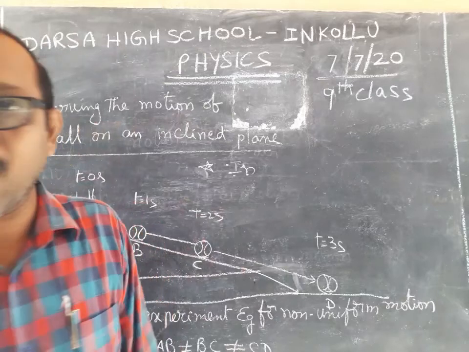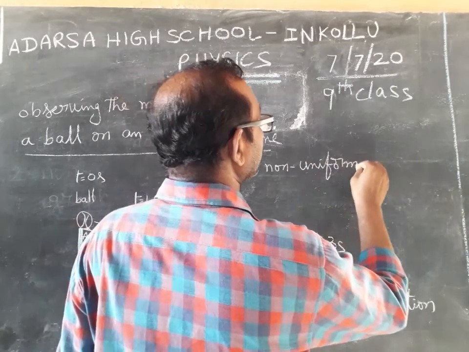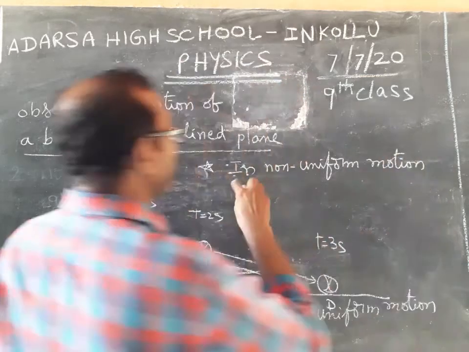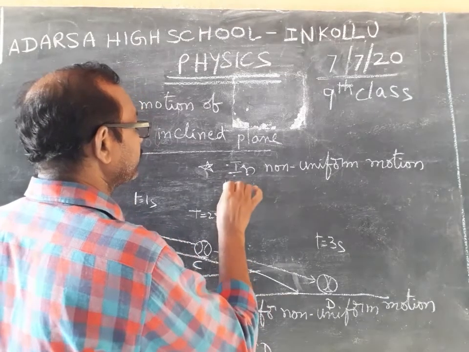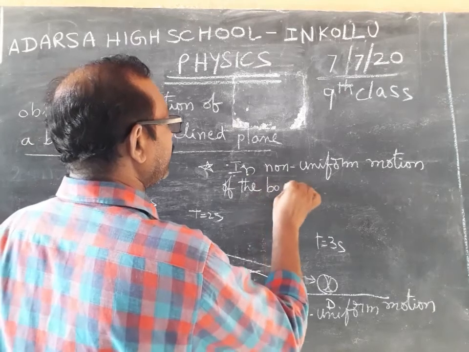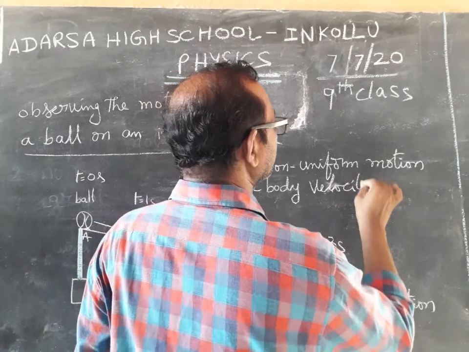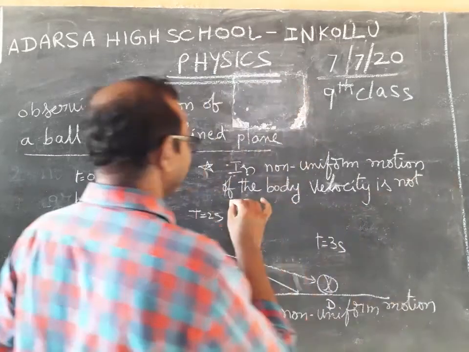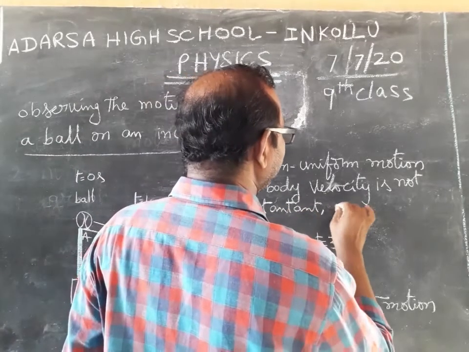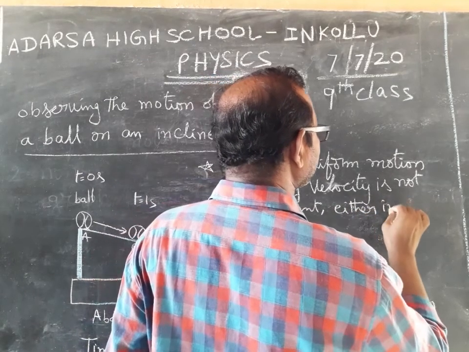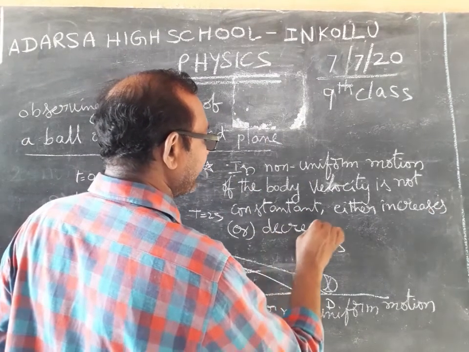In uniform motion, velocity is constant. In non-uniform motion of the body, velocity is not constant; it either increases or decreases.